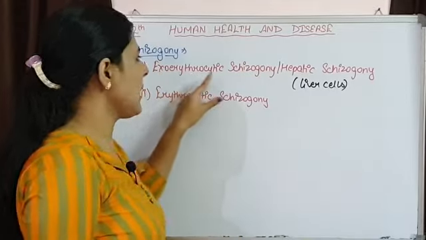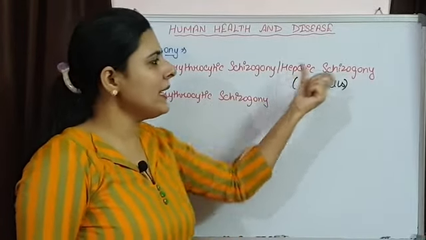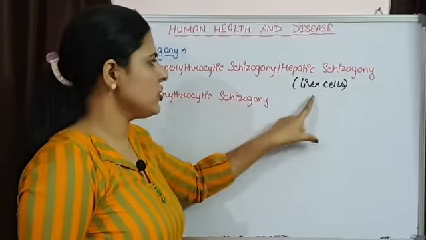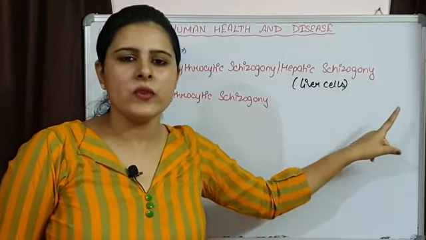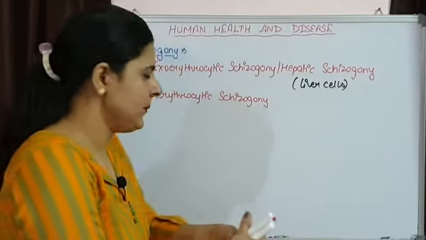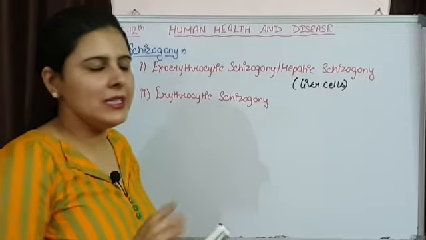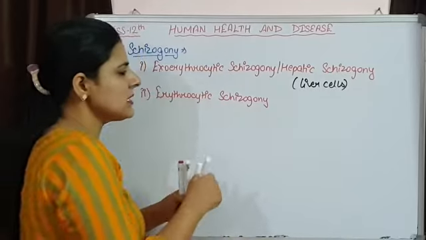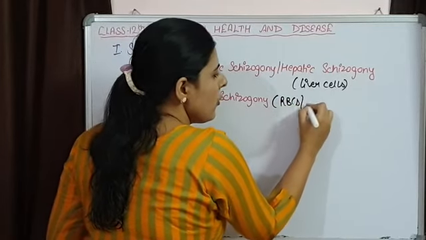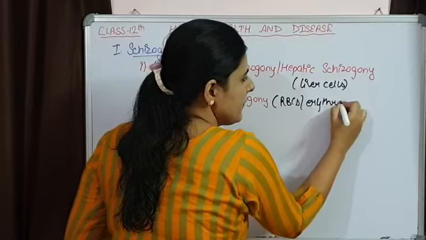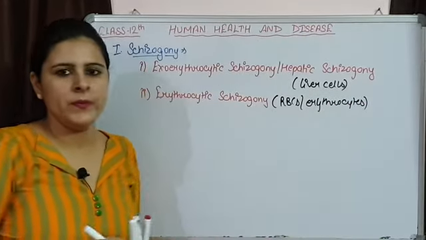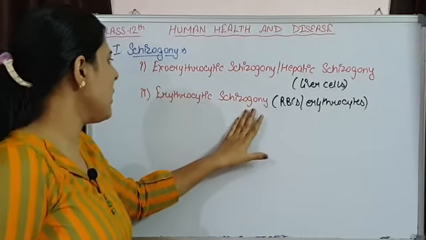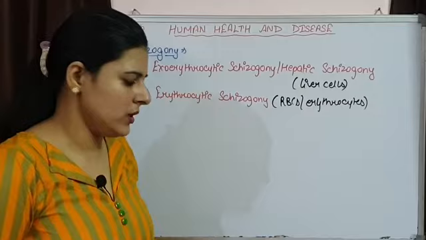Here RBCs are not invaded; the liver cells of the individual are involved. Erythrocytic schizogony occurs after exoerythrocytic schizogony, and here RBCs or erythrocytes are involved. So first we talk about exoerythrocytic schizogony and then erythrocytic schizogony.